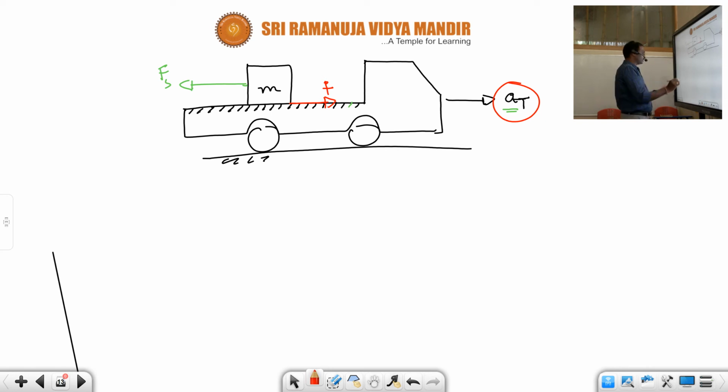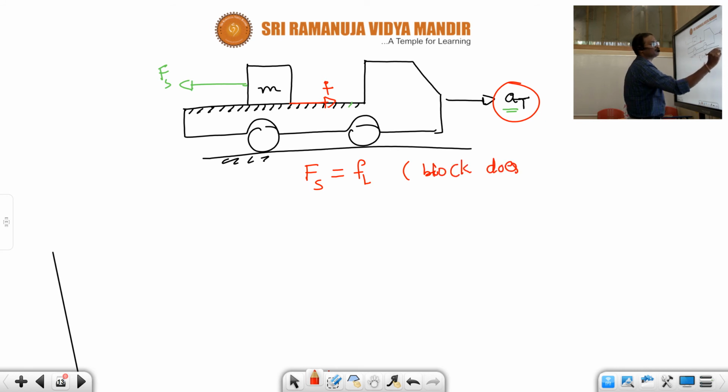Now the situation is, if you consider the pseudo force Fs, and the pseudo force is equal to the limiting friction between the surface of the truck and the block, then the block does not slide.